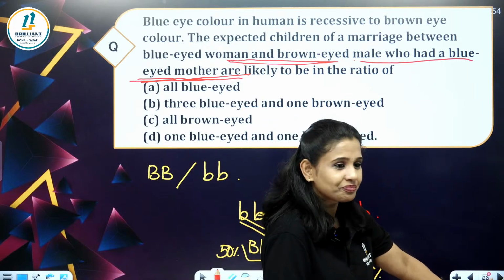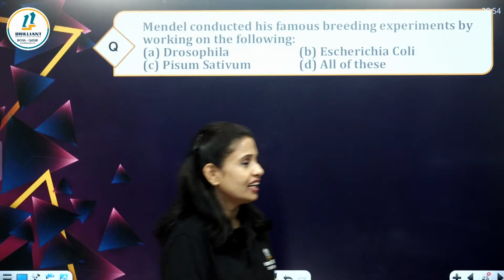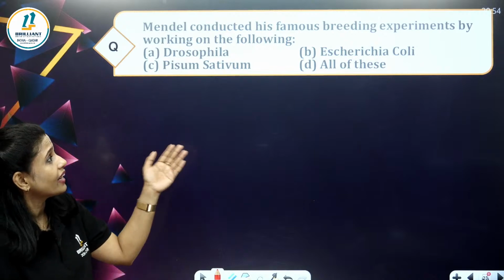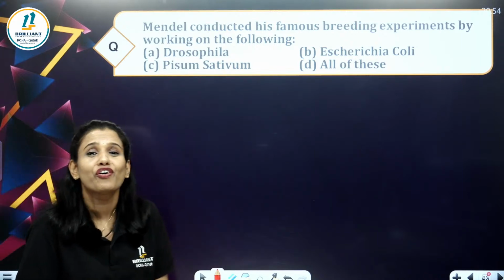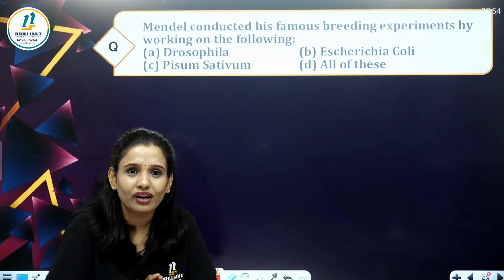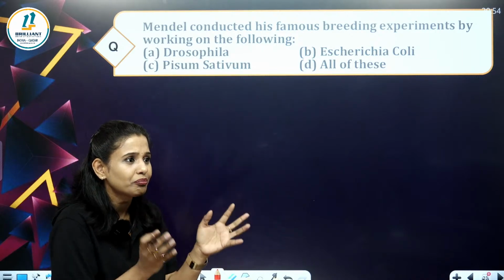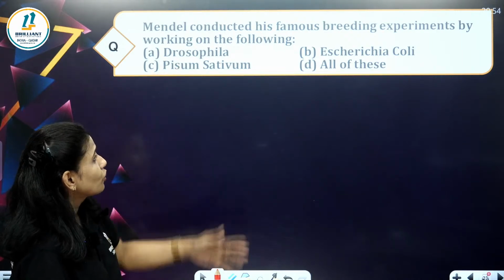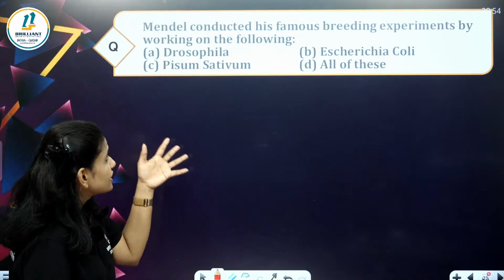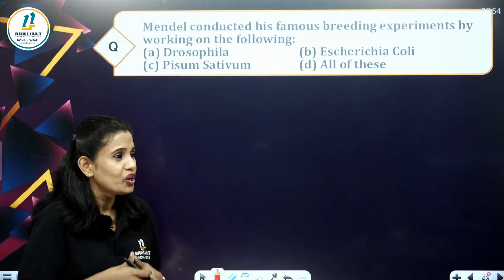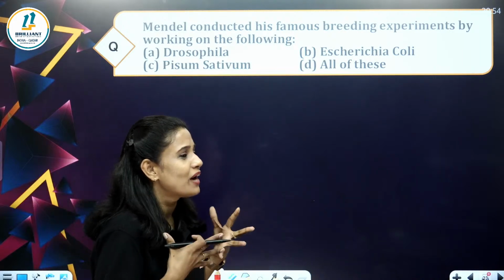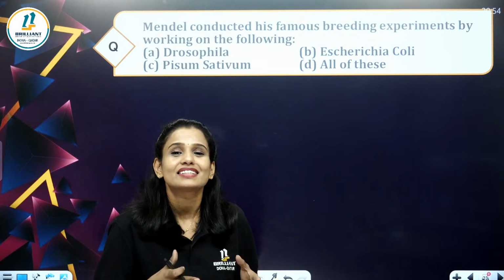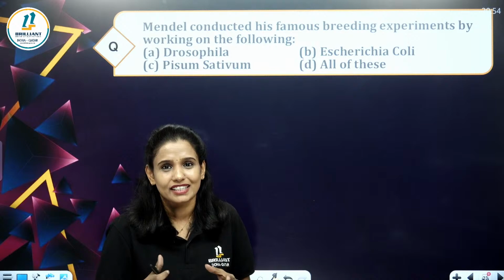Let's do the next question. Here is the question. Mendel conducted his famous breeding experiments by working on the following. In front of you, there is a list of organisms: Drosophila, Escherichia coli, Pisum sativum. We know that it is Pisum sativum, the scientific name for pea plants.